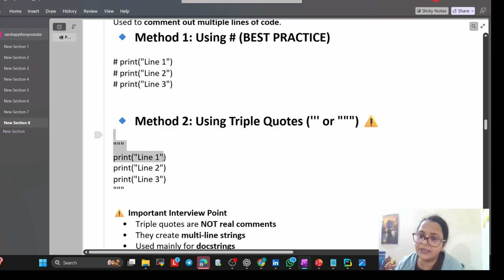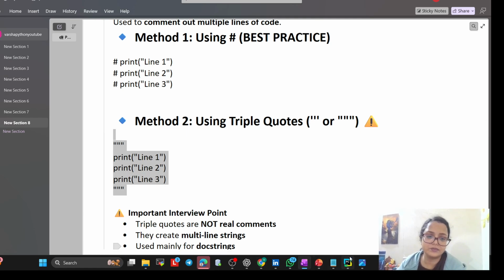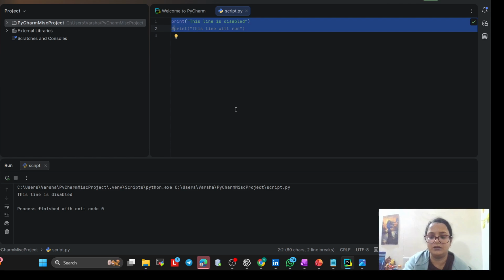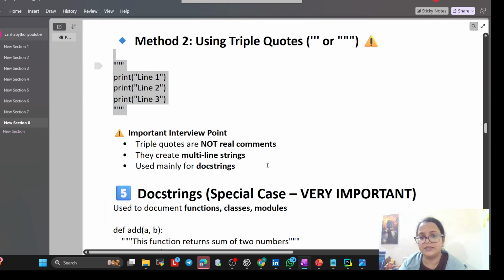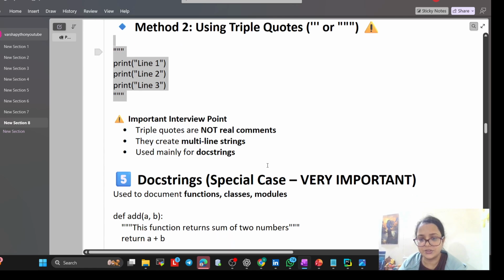For explaining, let me show you the practical also. Okay, nothing is printing because all lines are commented. So this is a multi-line comment, but I don't think people use it.